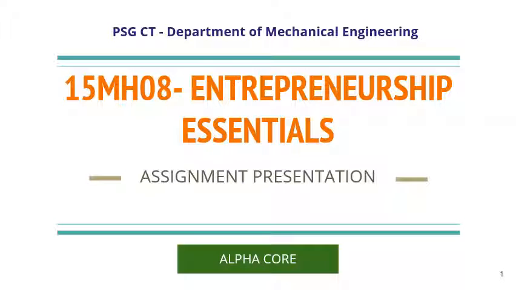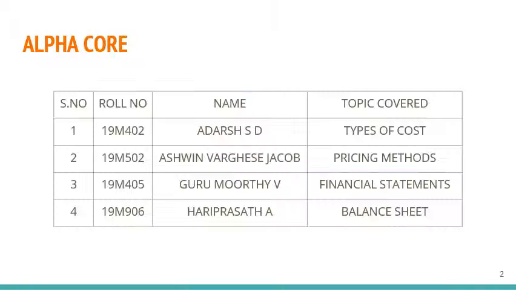We are the team Alpha Core. We are the team of four. Myself, Adarsh SD, 19M402, and I'm going to take types of cost. Ashwin Varghese Jacob, 19M502, is going to cover pricing methods. Gurumurthy V, 19M405, is going to take financial statements. And finally, Hari Prasad A, 19M906, is going to cover balance sheet.